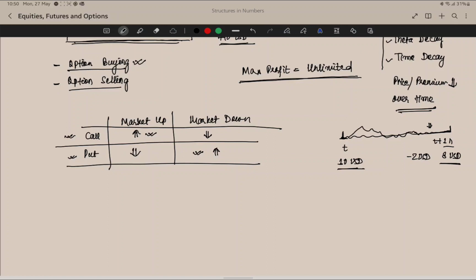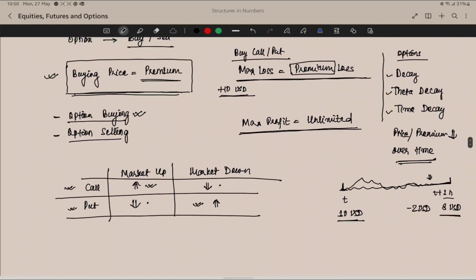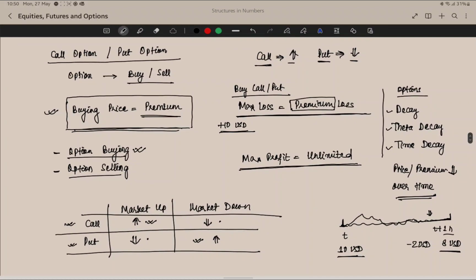And the opposite scenario will be there. In case the market goes down, then there will be a loss in the value of the call option, and if the market is going up, then there will be a loss in the value of the put option. So these are the conditions under which call and put options would give profit or loss.